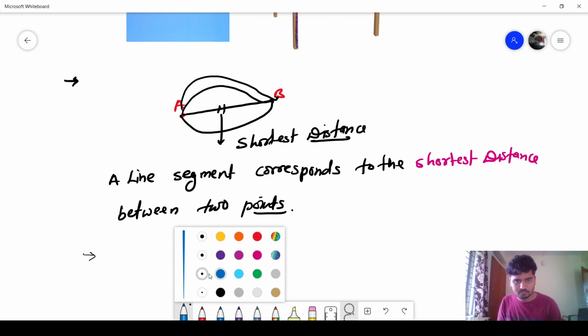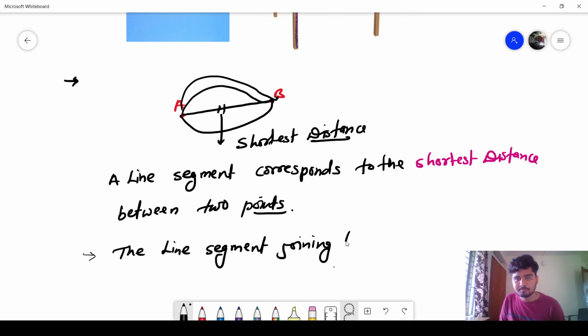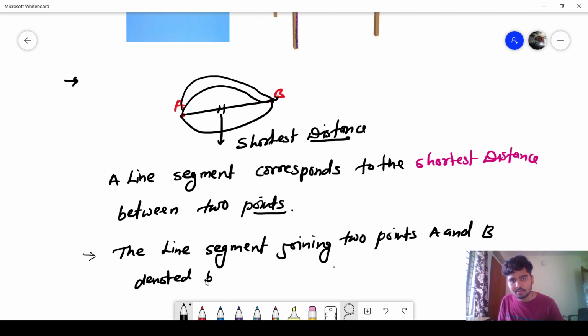Okay, now second property is the line segment joining two points, represented by our points A and B. Suppose one line segment is there which is joining two points A and B, then it is denoted by AB line segment. This is the representation of line segment.